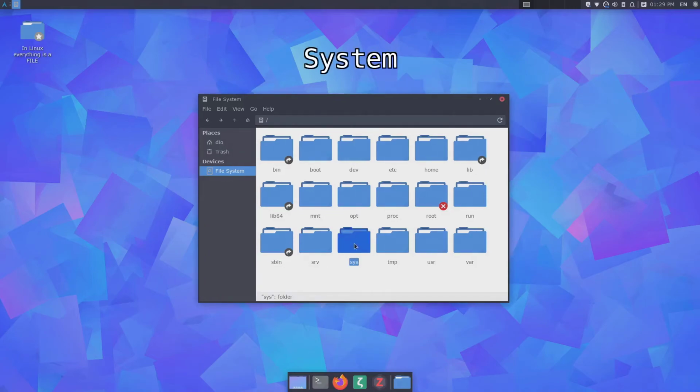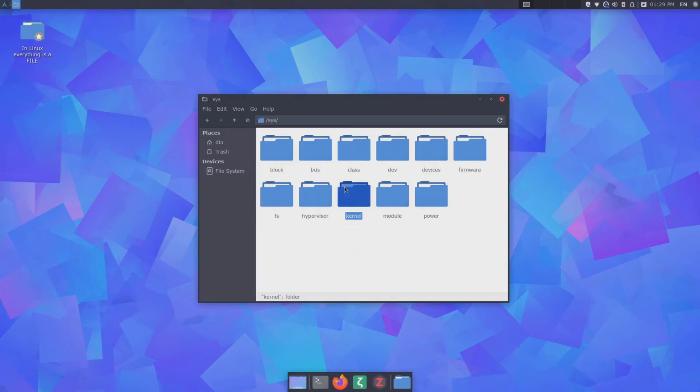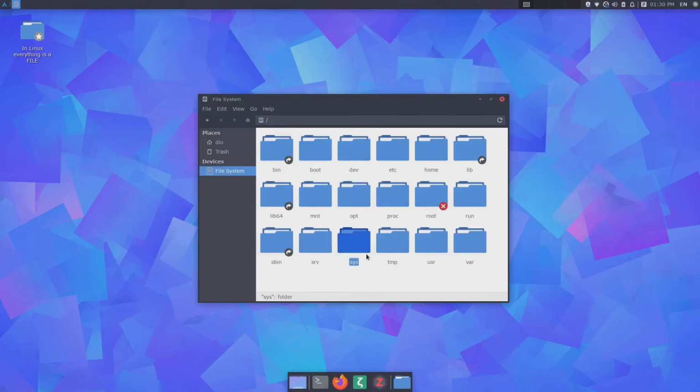The sys folder is the place to communicate with the kernel. If I open this, you can see some kernel related folders. And again, this is another of those directories that the normal or regular user doesn't specifically need to do anything in. The tmp folder is where the temporary files go.